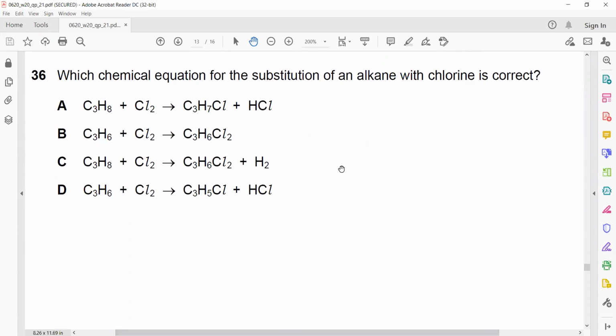Question 36. Substitution reaction in alkane. First thing, B and C are totally wrong because they are not alkanes, they are alkenes. So you're left with A and C. And when substitution occurs, one chlorine atom enters, one hydrogen leaves. So C3H7Cl plus HCl.